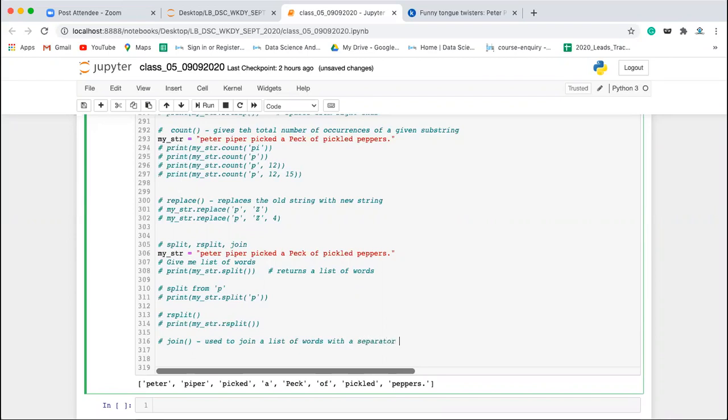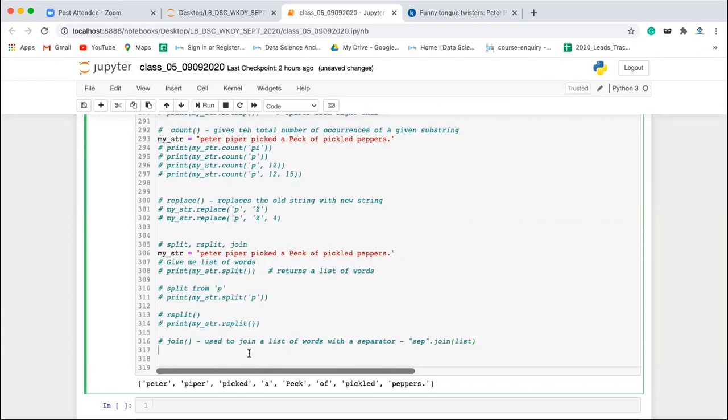Now the syntax of the join method: first of all, you need to mention the separator. With what separator? Let's say this is the list of words. You want to join these words, right? By what separator do you want? By default, you have a space between the sentence, right? Let's say if you want double colon or single colon, in that case, you have to mention that separator. Then after that, dot join method, and here you have to pass the list.